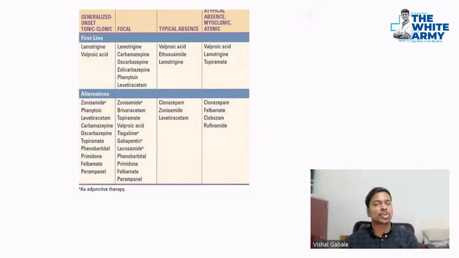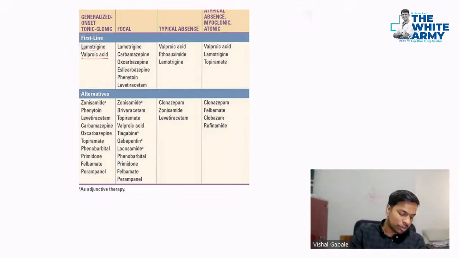Right. So based on this now, focal, generalized, typical, and atypical absence. So we have different types of first line treatment choices. So let's see over here. So valproate and lamotrigine are the first line in generalized tonic-clonic seizures. So this is a very important point, guys. Please note, phenytoin is not included in here. Okay, phenytoin is not here. Okay, even your levetiracetam is not there. Okay, even levetiracetam is not there. These are first line, only lamotrigine and valproate.